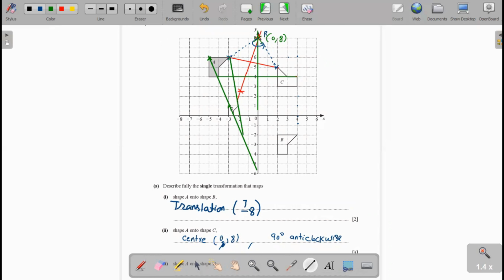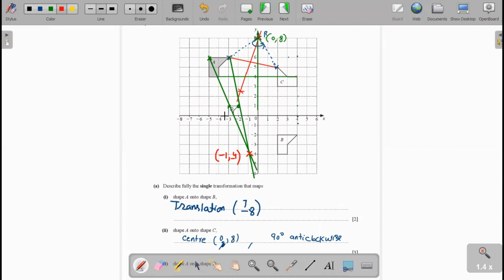You see here, these both lines meet at this position. This point is called the center of enlargement, and it is minus 1, minus 4. Minus 1, minus 4 is the center of enlargement.